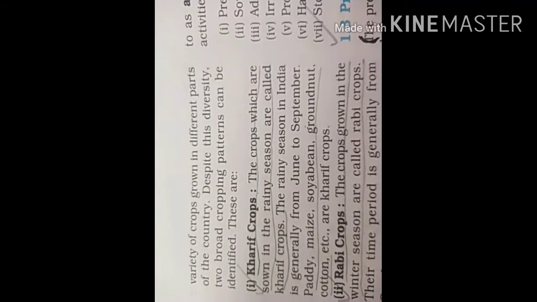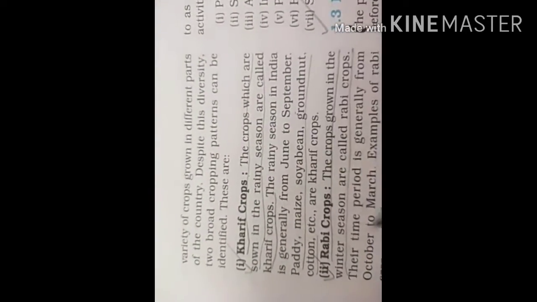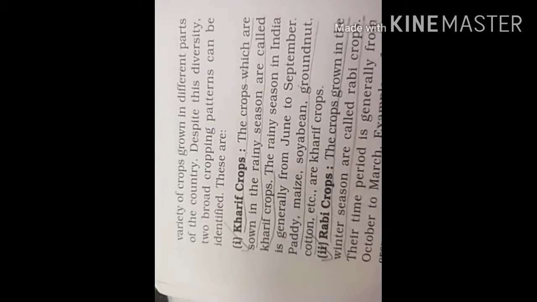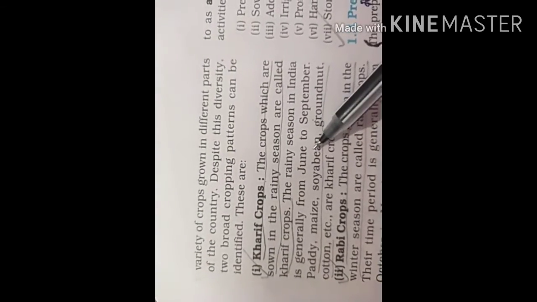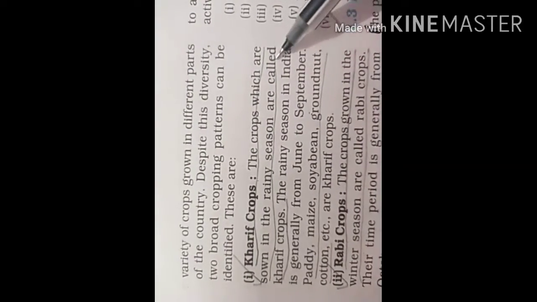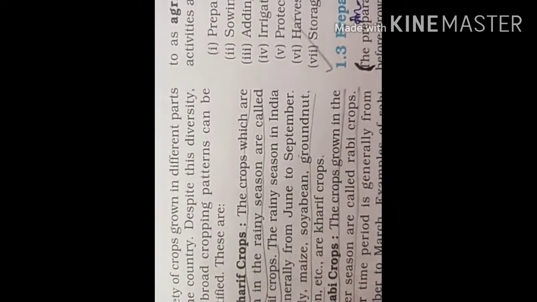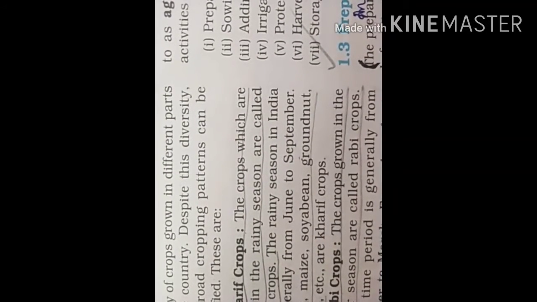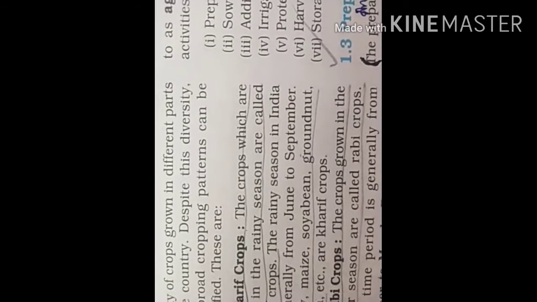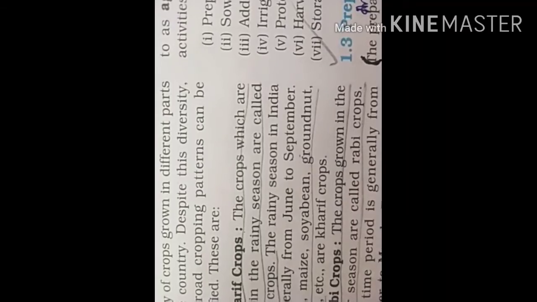We can categorize our crops into two parts. First is Kharif and second is Rabi. Kharif crops are the crops sown in the rainy season, from June to September. All those crops grown during the rainy season are known as Kharif crops. They generally include paddy, maize, soyabean, groundnut, cotton, etc.